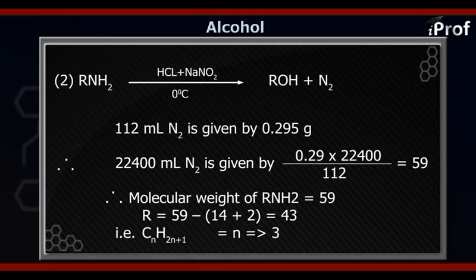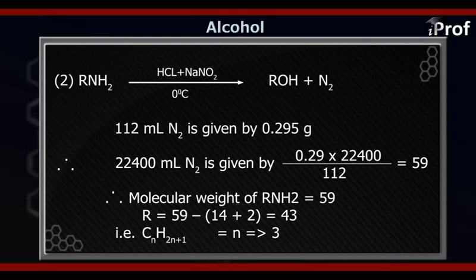So the answer which we have obtained, 59, is the amount of the organic compound required for 22400 ml of nitrogen. So 59 is the molecular mass of the organic compound.